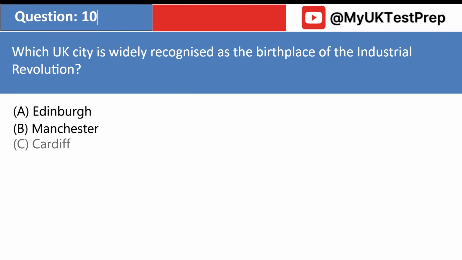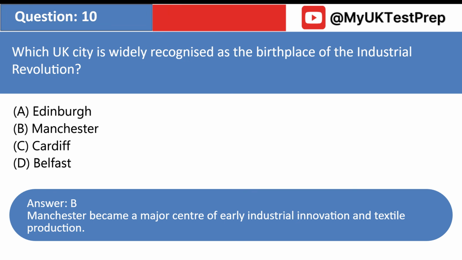Which UK city is widely recognised as the birthplace of the Industrial Revolution? A. Edinburgh. B. Manchester. C. Cardiff. D. Belfast. Answer: B. Manchester became a major centre of early industrial innovation and textile production.